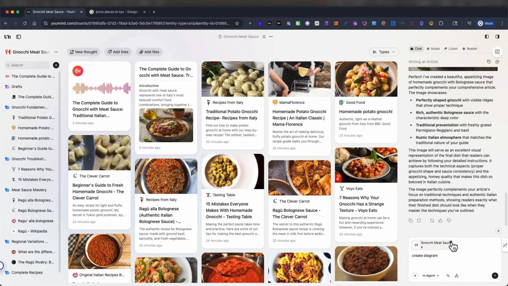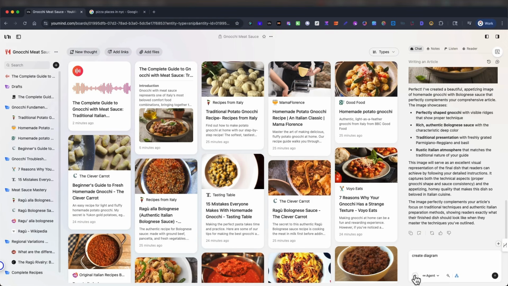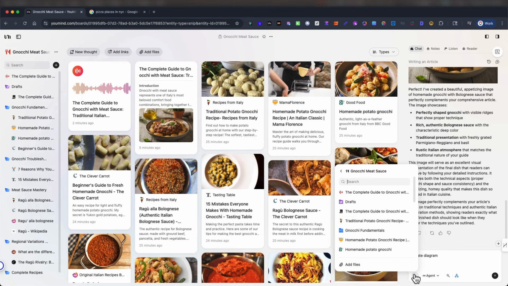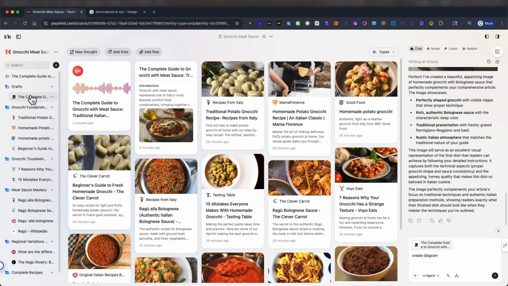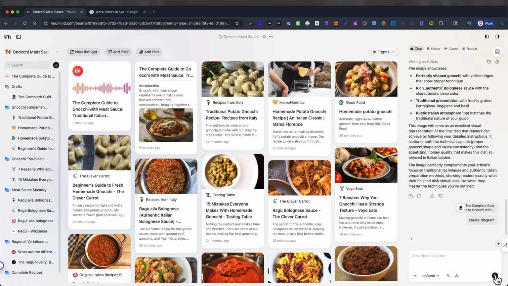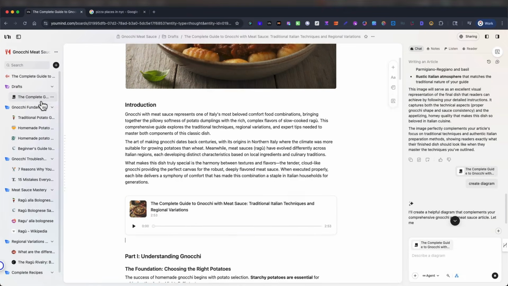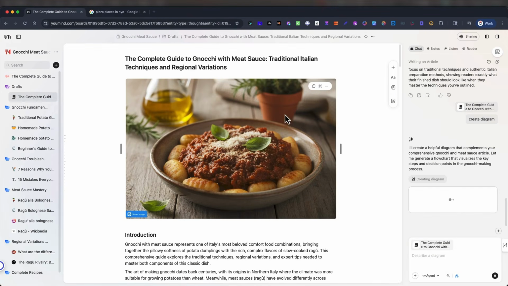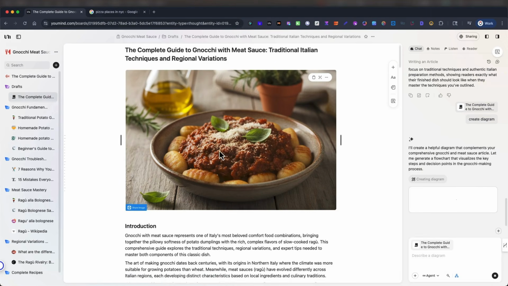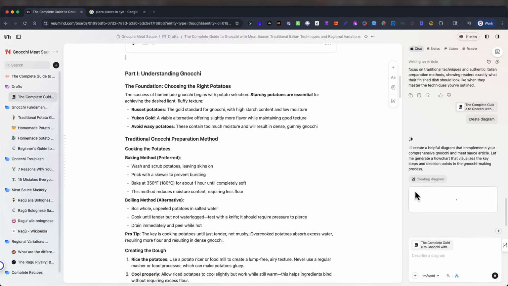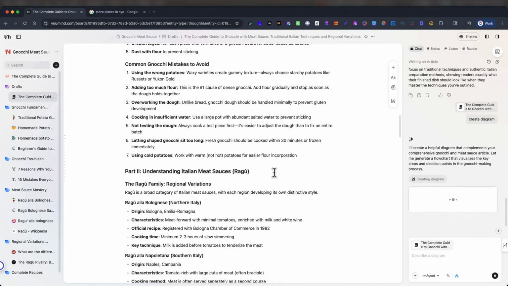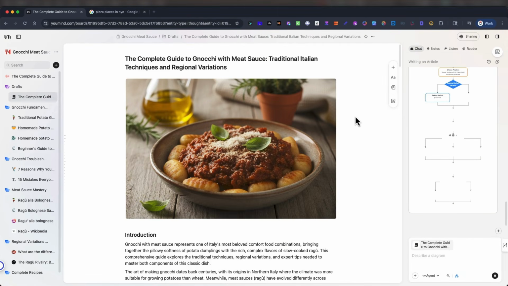Actually, let's unselect that one. Let's select, do it off the audio, or let's just do it off this, the complete guide to gnocchi. Let's go to that article. Okay, so now it's thinking, and we have the image, we have the audio, we have the article, and now it's creating a diagram. Narrating diagram.